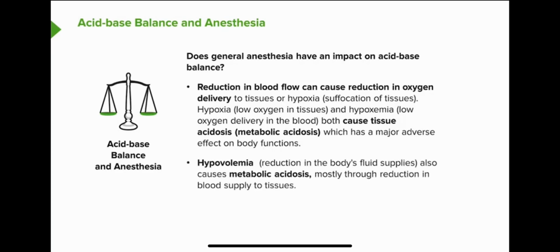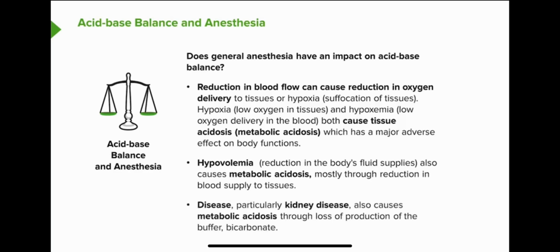Hypovolemia, low total body blood volume, as would happen with bleeding or dehydration, can also lead to decrease in oxygen delivery in blood to vital organs, which increases the probability of metabolic acidosis forming. Some diseases, particularly kidney disease, also have major metabolic effects, because in the presence of kidney disease, the ability to buffer acidosis with bicarbonate, which the kidney produces, is impaired.